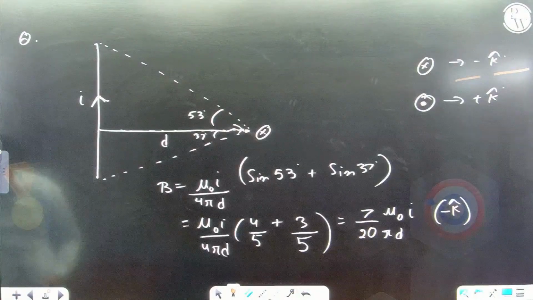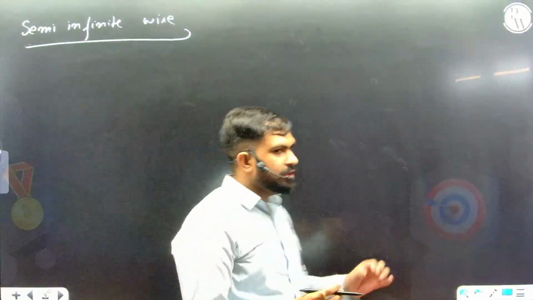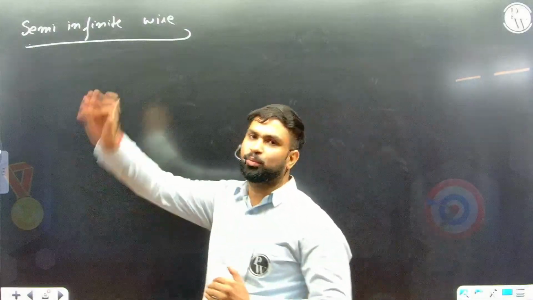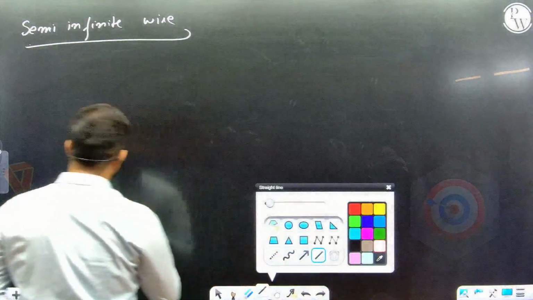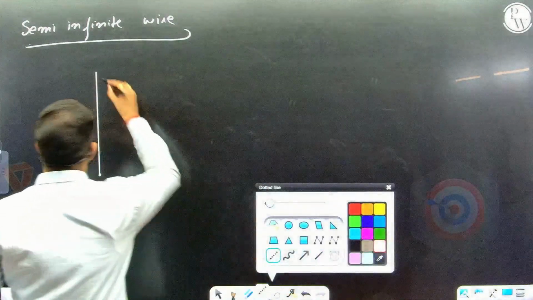Same result we can apply for any sort of wire. Another important point is a semi-infinite wire. Semi-infinite wire means I know its starting point but ending point is at infinity, so I don't know technically where it is. Okay, starts from here. And it goes until infinity. Okay.